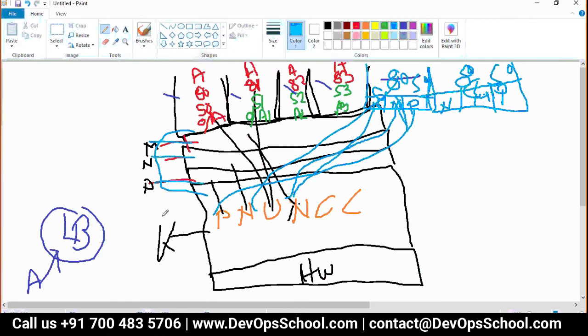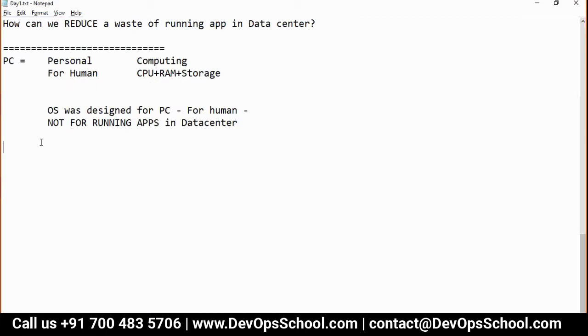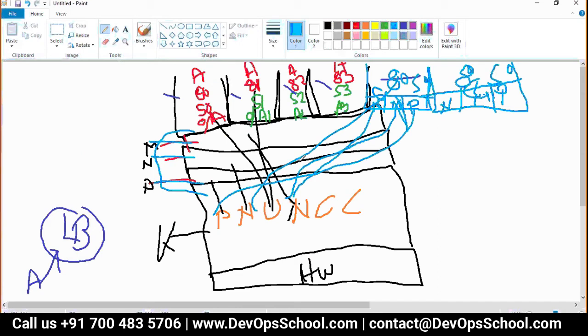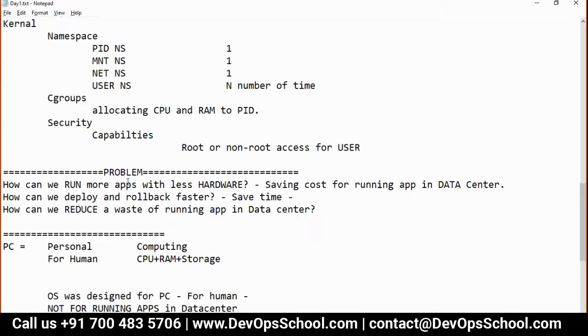So that was done. But guys, now the PC concept is gone. The personal computing concept is gone. Now we are running applications not on PCs but in data centers. If you want to run in a data center at large scale, then you have to change the architecture also. Now the question is why?